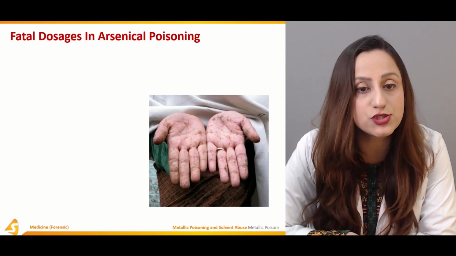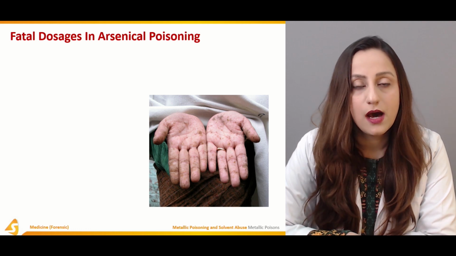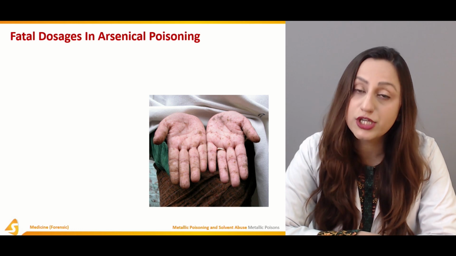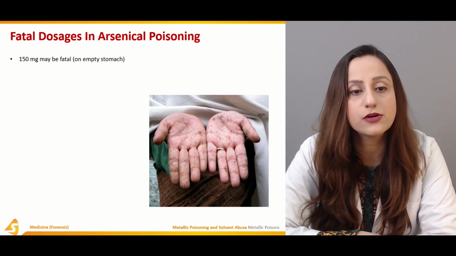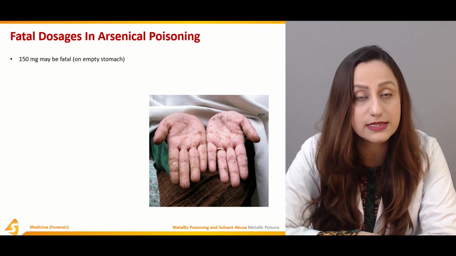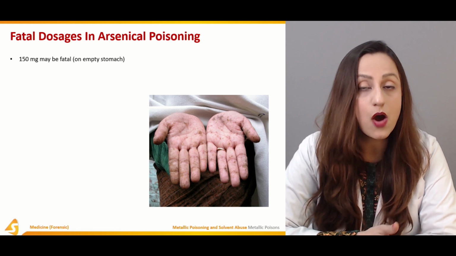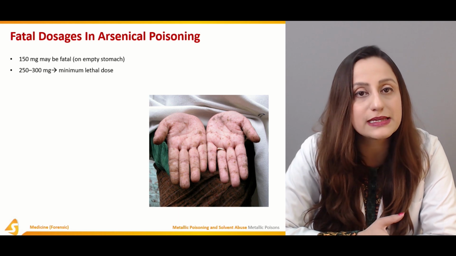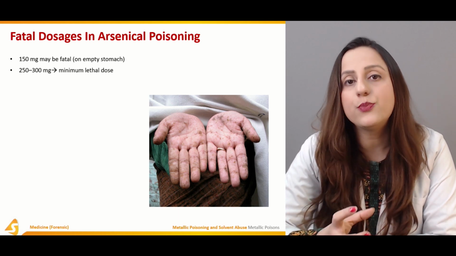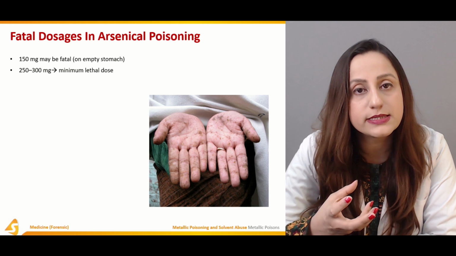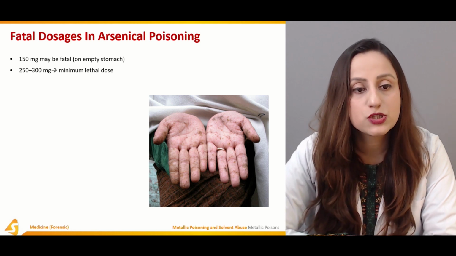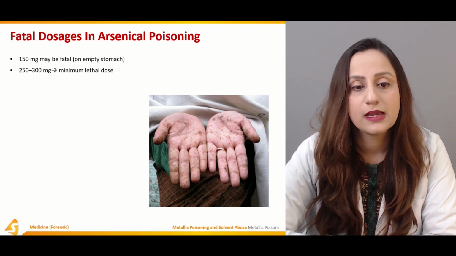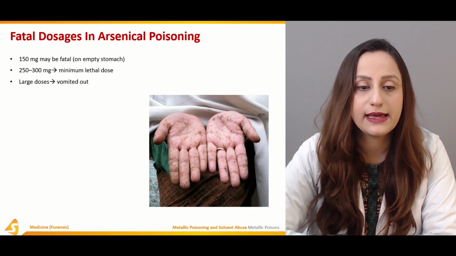The fatal dosages in arsenic poisoning are quite variant. It can be of an acute type as well as a chronic type. 150 milligrams has proved to be fatal on an empty stomach. The fatal dose is basically the dose of any poison that can cause death of the person. 250 to 300 milligrams is the minimum lethal dose that has been recorded.